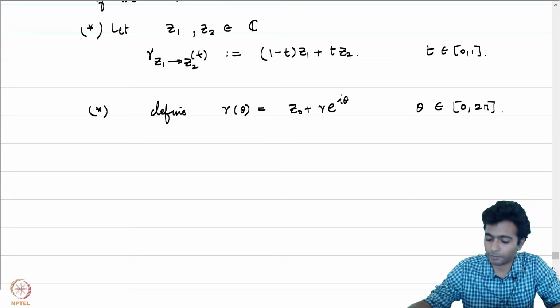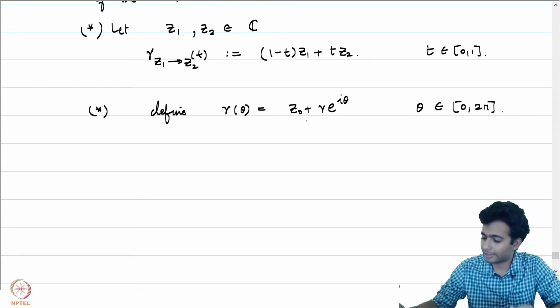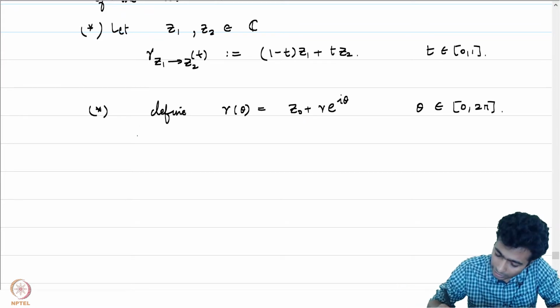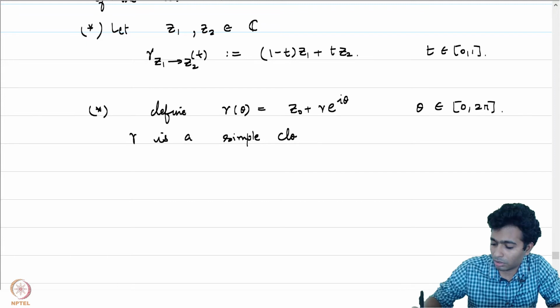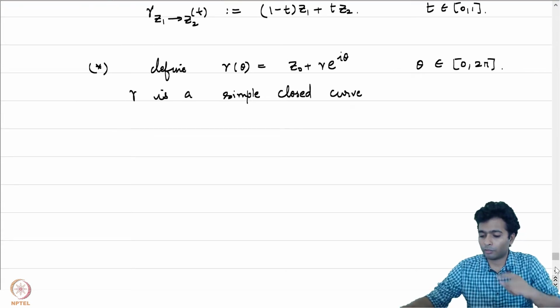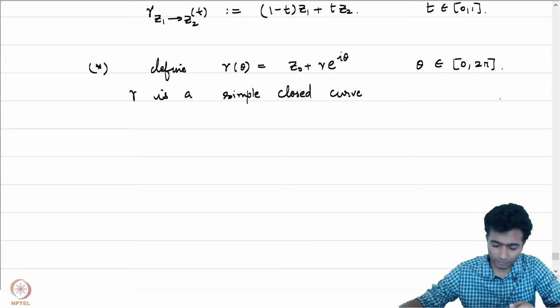Okay, let's get to the second example which we had already started, namely that of a circle of radius r around z0. So here you should note that the initial point is z0 plus r and the terminal point is also z0 plus r. So this is indeed a closed curve and it is also a simple curve. So let me just state it here and leave it at that. Gamma is a simple closed curve. So when I say curve, it's a continuous parameterized curve. Right, what will be the image? The image is just going to be the circle of radius r around z0.